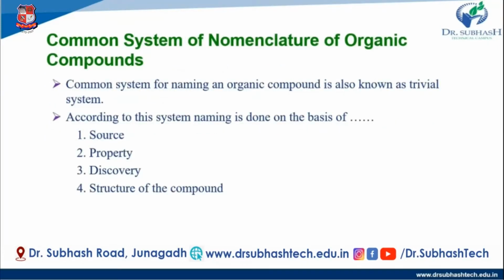So we start that. The common naming system for naming organic compounds is also known as the trivial system. According to this system, naming is done on the basis of the source, property, discovery and structure of these compounds. So source means what? That is where the compounds are generated. And properties, like any physical or chemical properties. Then discovery means who discovered these compounds.